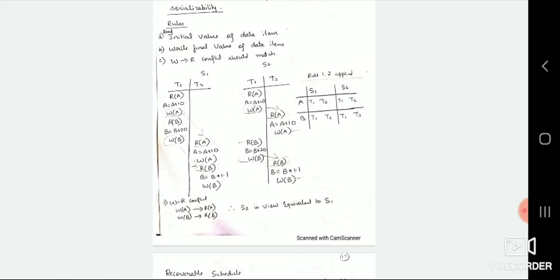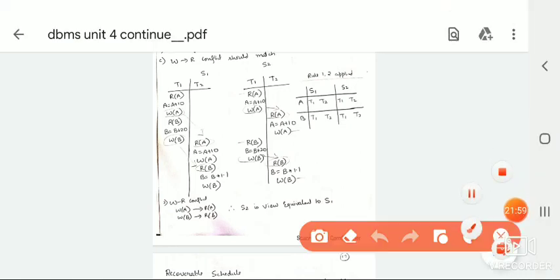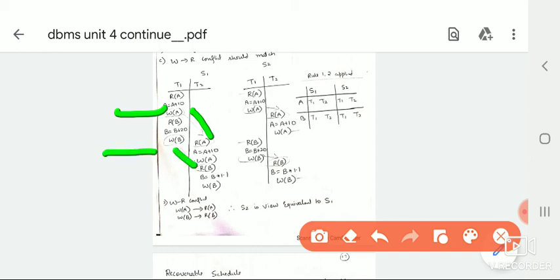Write of A and read of A: here you have write of A, and read of A in T2. Similarly write of B is here and read of B you have in T2. Here write of A, the arrow mark shown here, read of A. Again write of B here, read of B here. That means both are matching, both are in one transaction. So S2 is view equivalent to S1.